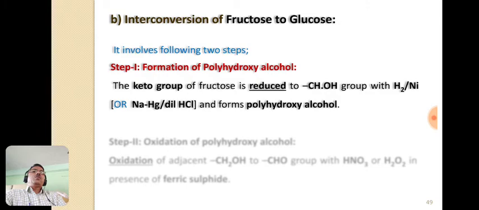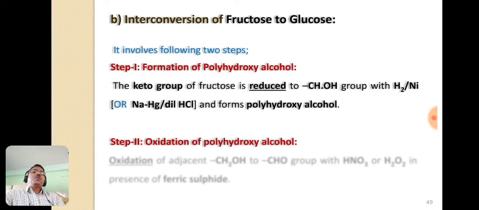Now here the keto group, which is present in fructose, is reduced to this alcohol CHOH group by passing hydrogen gas in presence of nickel. This reaction may also be carried out in presence of sodium amalgam and dilute hydrochloric acid, and we get the polyhydroxy alcohol. So first step is the formation of polyhydroxy alcohol, and the reducing agents are here hydrogen in presence of nickel or sodium amalgam and dilute hydrochloric acid.